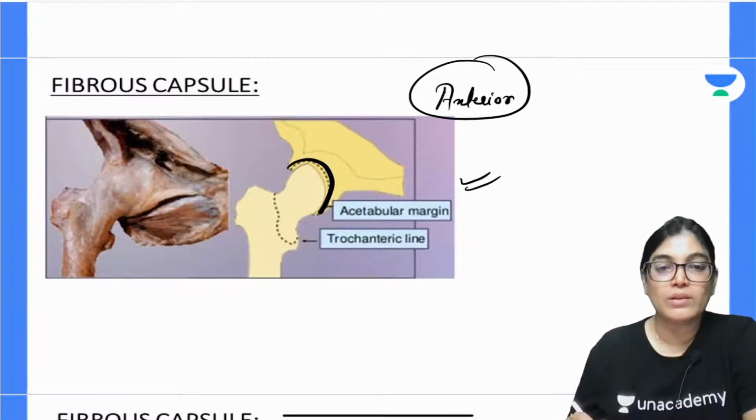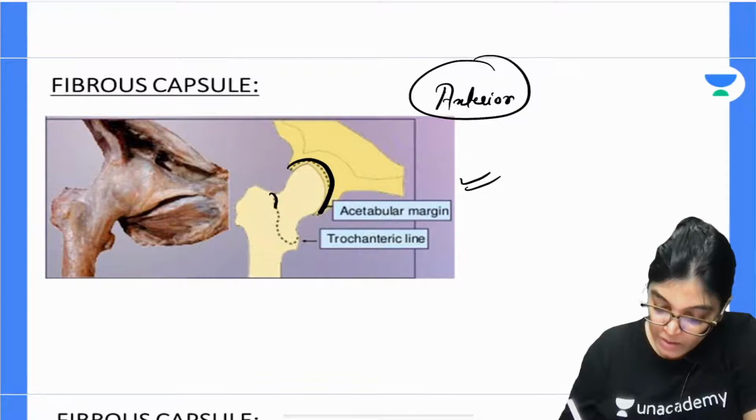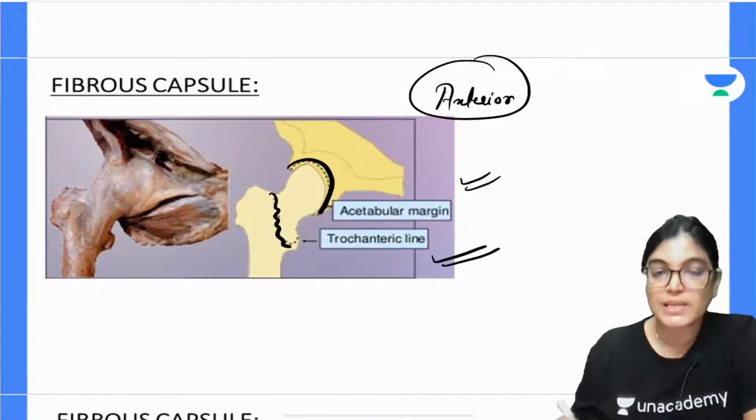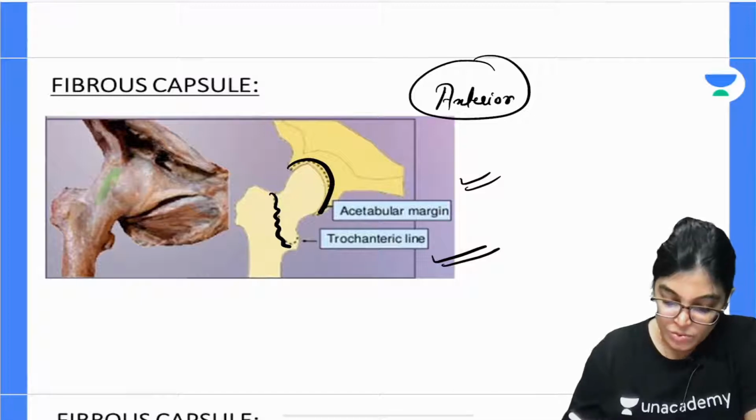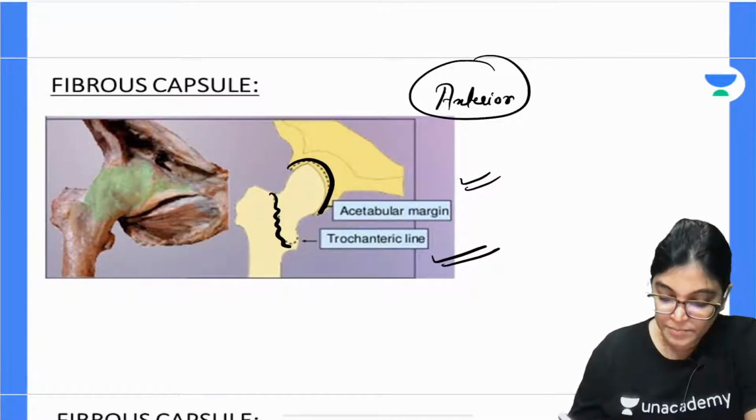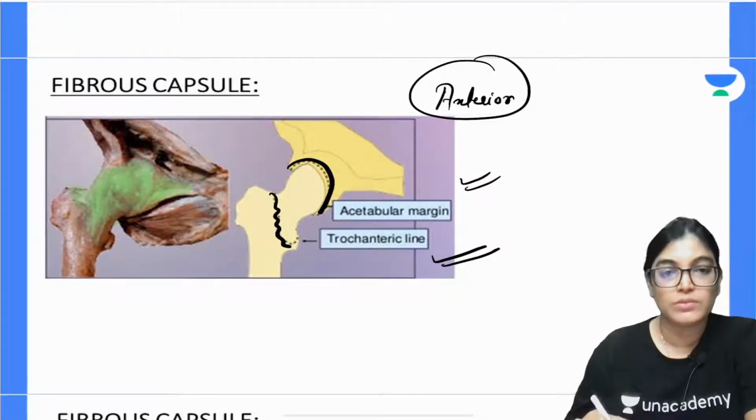Half to 1 mm beyond the acetabular margin, and lower down it is attached to which line? Lower down it is attached anteriorly to the intertrochanteric line. And the structure shown here is the fibrous capsule which you are seeing. This is the fibrous capsule.